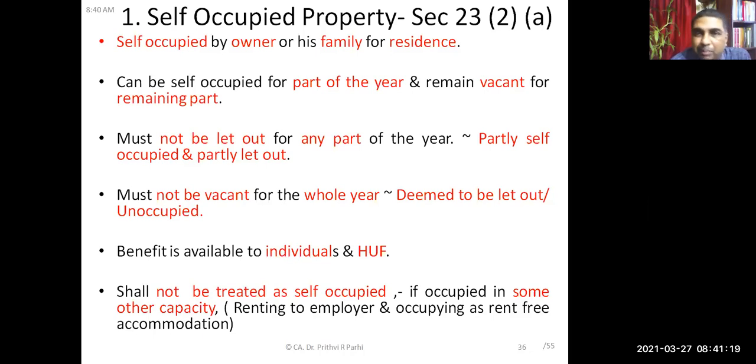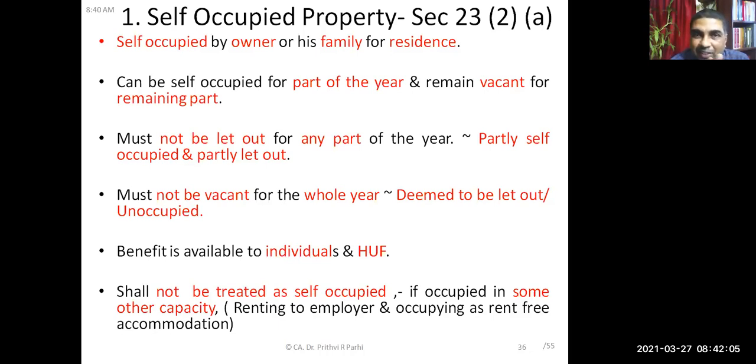It may be self-occupied for part of the year and remain vacant. That is also possible. Let us say in 12 months time, 10 months it is self-occupied and 2 months it is vacant. That means still it is a self-occupied house. But it should not be let out for part of the period. If it is let out for a part of the period and part of the period is self-occupied, then that will not be classified under self-occupied house property. Rather, that will be treated as partly self-occupied and partly let out property. Okay. So you have to see, it must not be vacant for the whole year. If it is vacant for the whole year, then it will be deemed to be let out property or unoccupied.